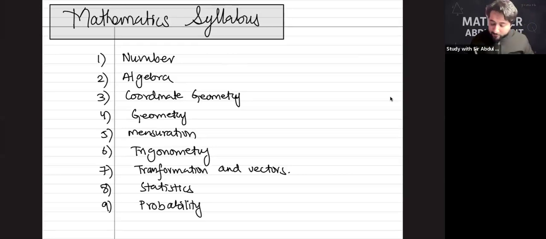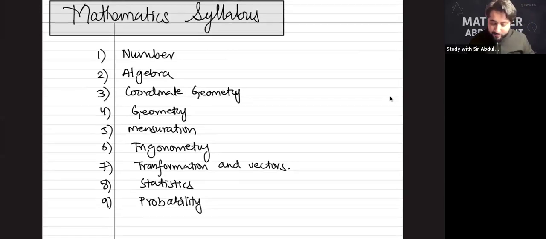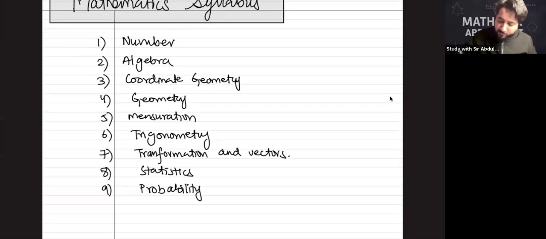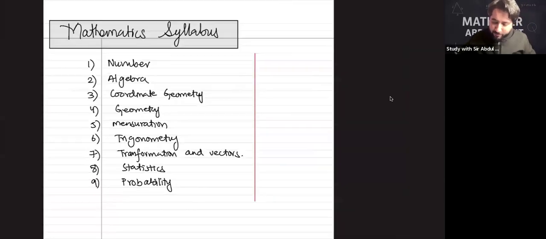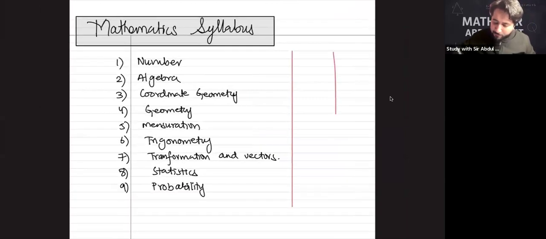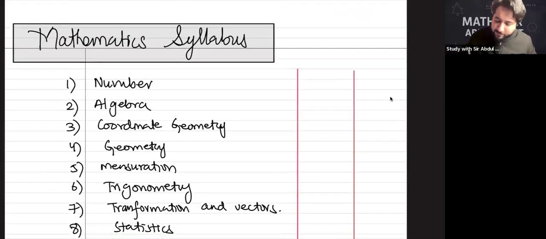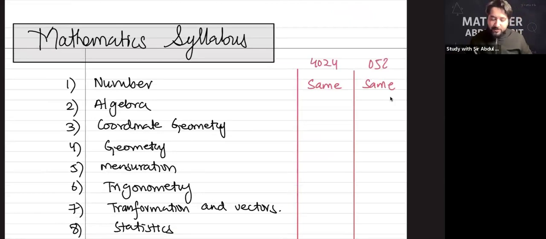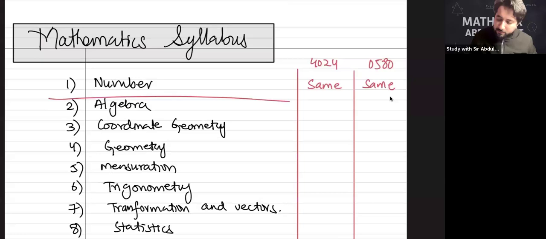Okay. Now guys, remember one thing. Numbers is technically for O levels and IGCSE. So just give me a second. I'm just making a line here. So please pay attention. Numbers is technically same in both of them. Both syllabuses it's same, 4024 and this is 0580. Okay.